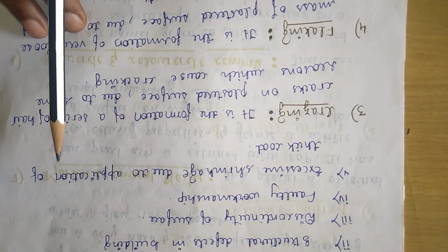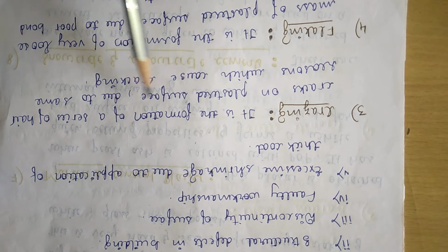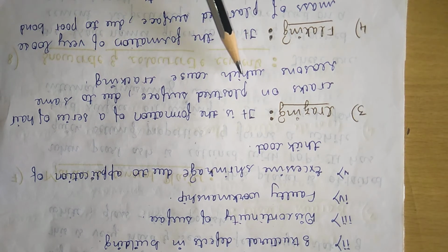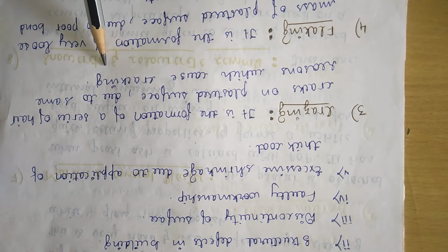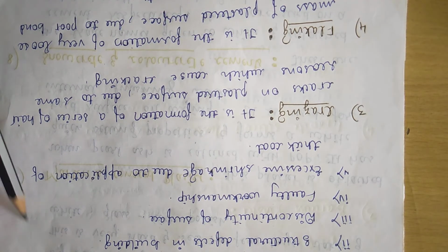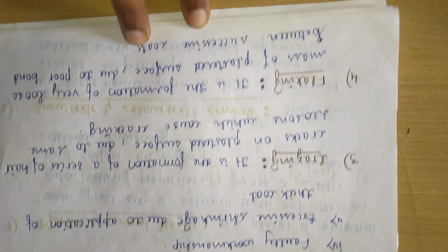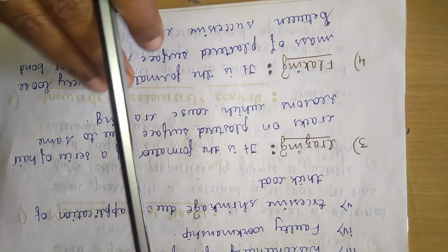Next one, the crazing. Crazing is the formation of a series of hair cracks on a plaster surface due to the same reasons which cause cracking. Whatever reasons we have given for the cracking, due to the same reasons there may be chances of causing crazing. Next one, the last one, is the flaking.